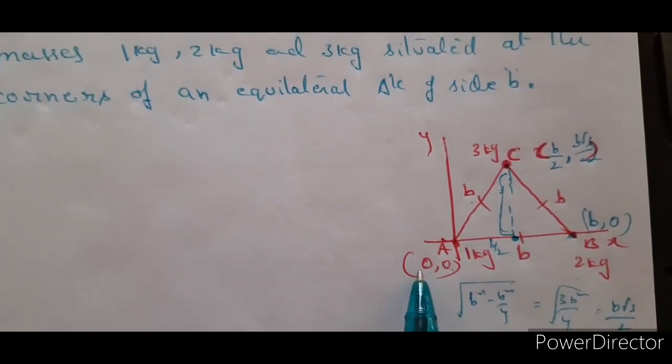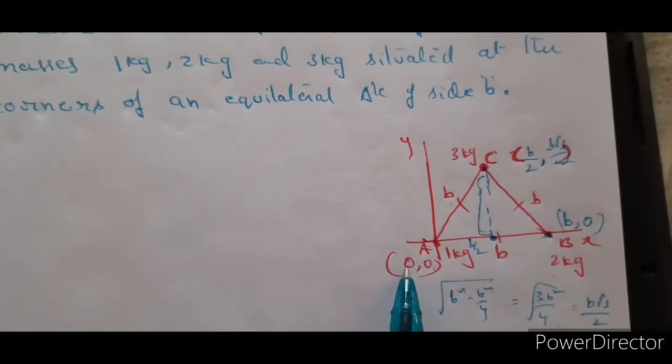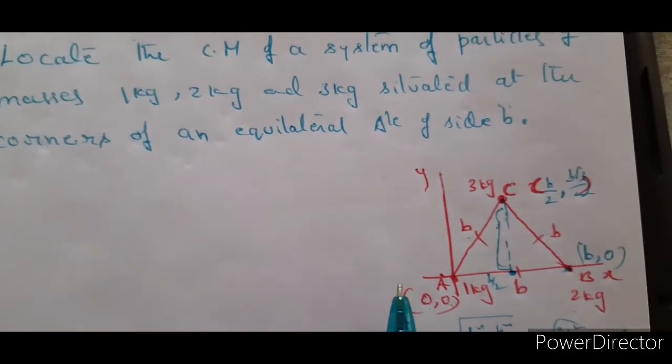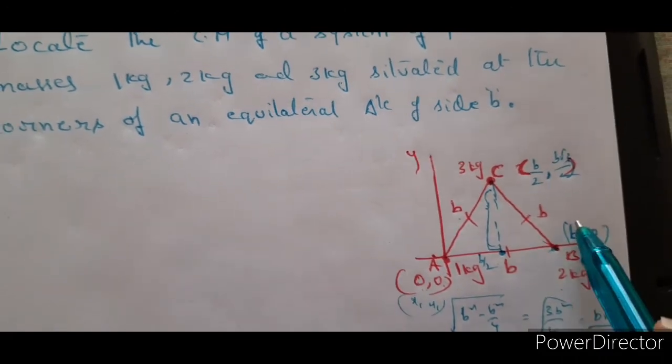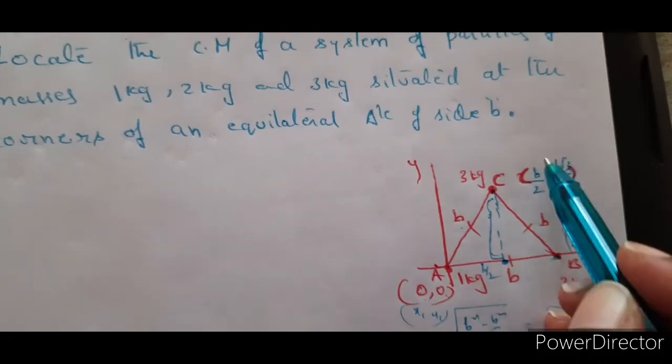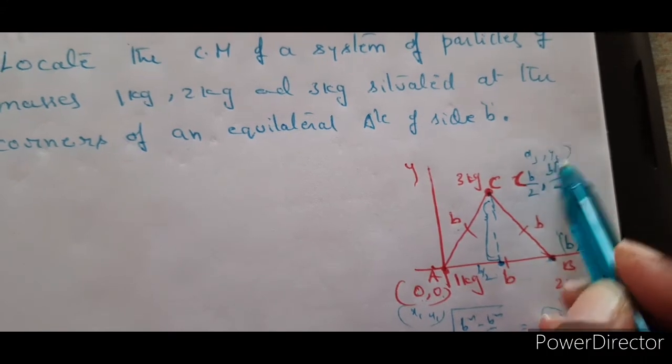In this problem, it's very easy to find out the coordinates, and now therefore we can locate the center of mass using the coordinates x1 comma y1, x2 comma y2, x3 comma y3 which are given to us.